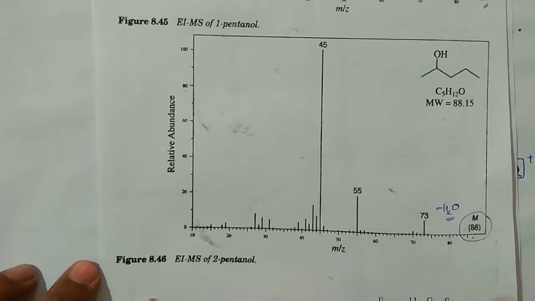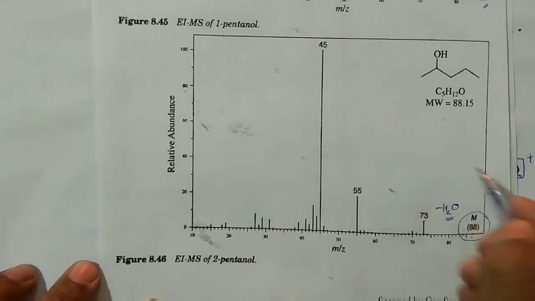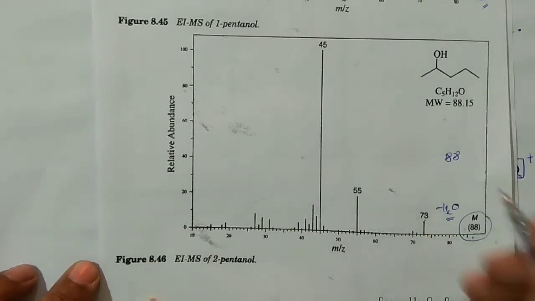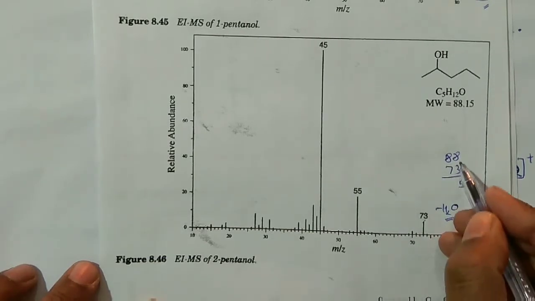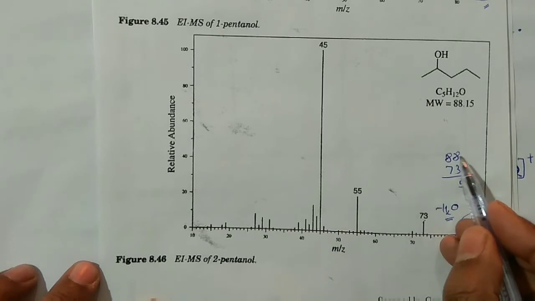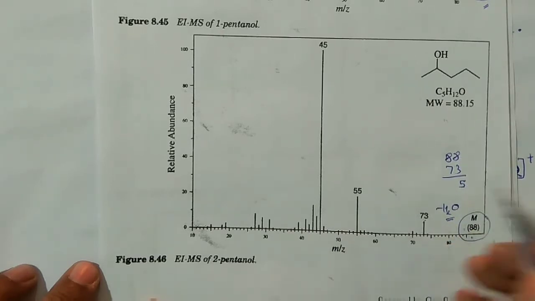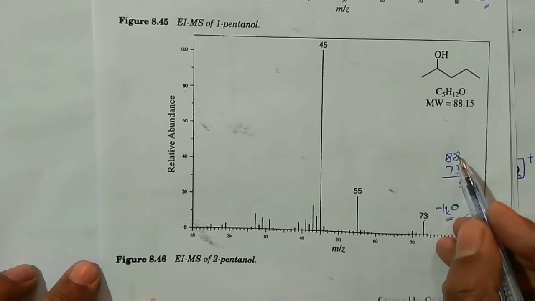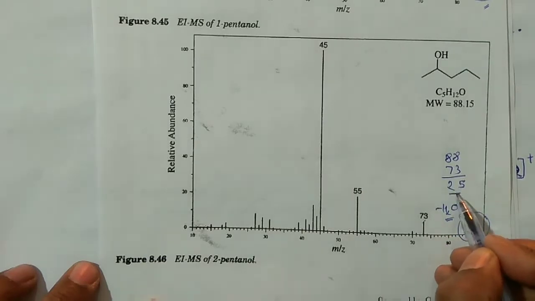So this is not 73 actually, sorry. This was 88, right? And this was 73. So this will give you the 15, right? 88 minus 73 is 15. And then you see 25. Okay, fine. So what is happening?